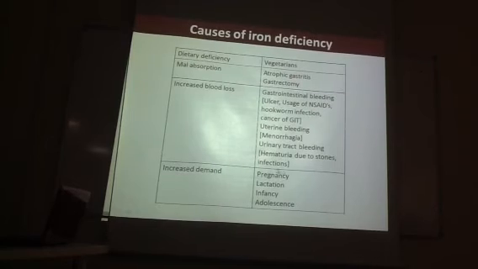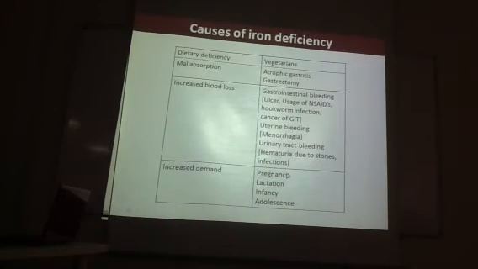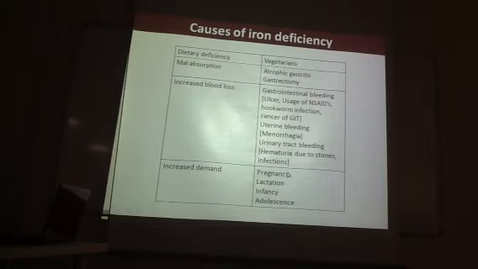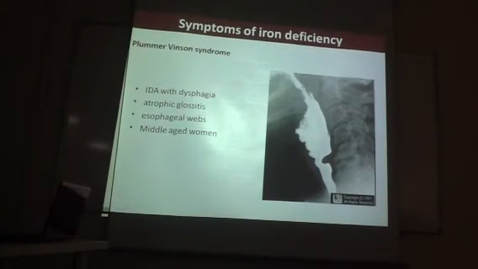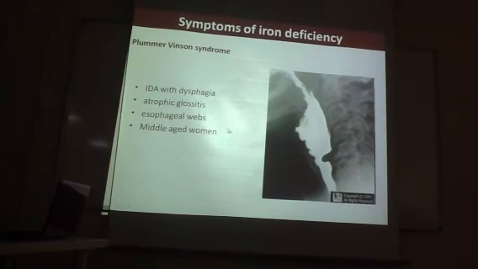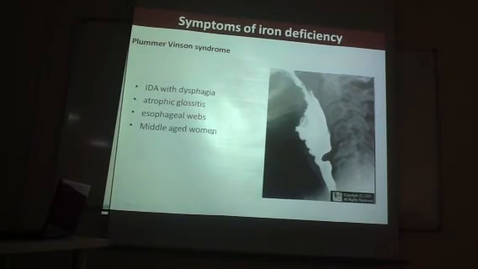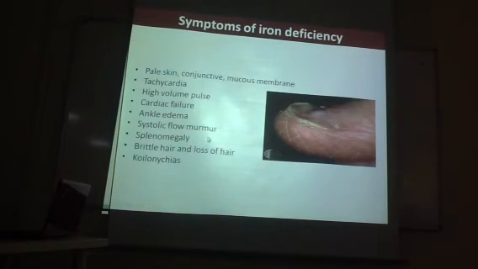When there is increased demand, that will create an iron deficiency status if iron is not properly given to meet the demand. Okay. So Plummer-Vinson syndrome usually happens in middle-aged women. They produce some esophageal webs that will block the digestive pathway, and automatically the food cannot enter. So solid foods cannot enter, that produces dysphagia. If solid foods cannot enter, it will produce iron deficiency anemia. That is the thing seen in Plummer-Vinson syndrome.